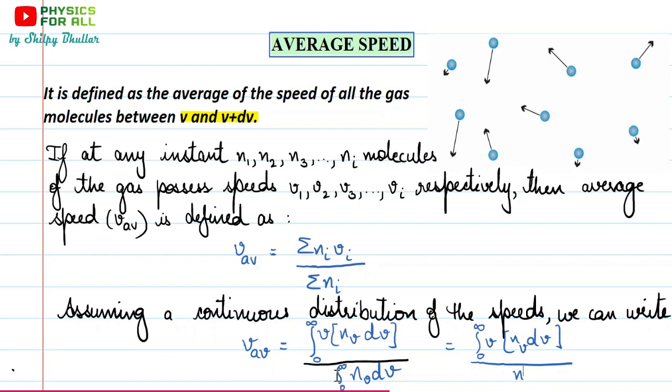This step we have written only because in this particular step we had summation Ni. So we have to show that instead of summation, now we are using integration. And only to represent this, we have written 0 to infinity NV dV here. But we know that this is nothing but the total number of molecules. In fact, what we can do is mention NiVi upon N here, where N is the total number of molecules.